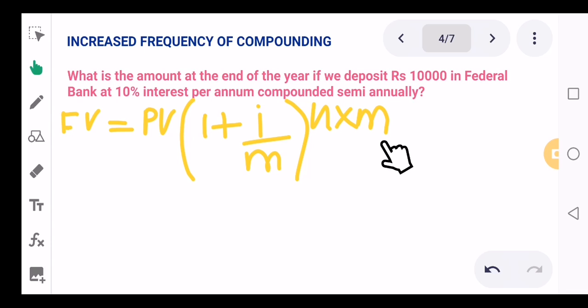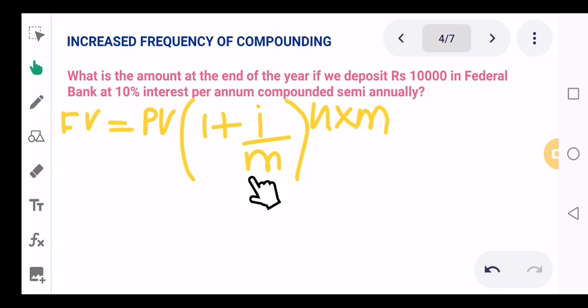If it is semi-annual, then it is 2. If it is monthly, it means every month you are getting interest. So in a year you will be getting interest 12 times. So what you need to do is multiply the number of years, n, into the number of times per year, m, to get the total number of times you are going to get the interest overall. That is why you do n into m. And then you divide the interest rate i by m, that is the number of times.